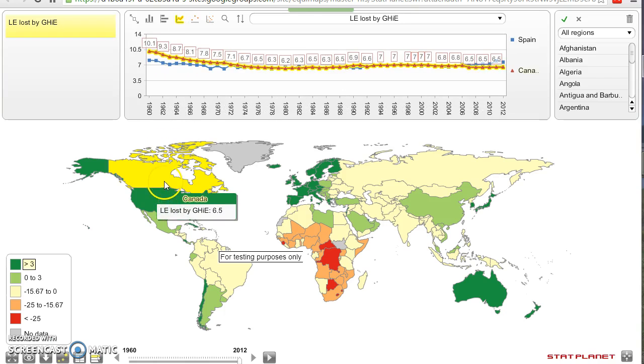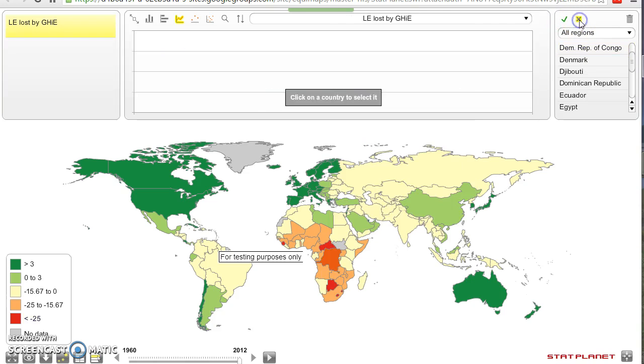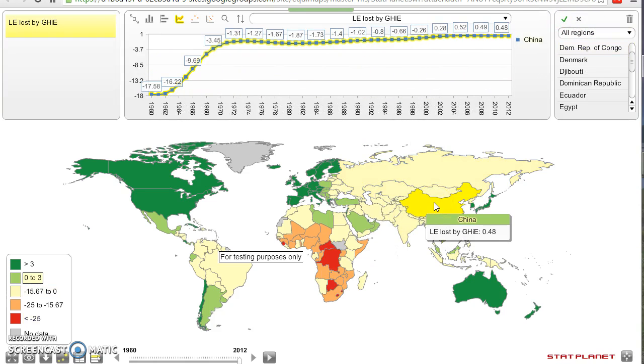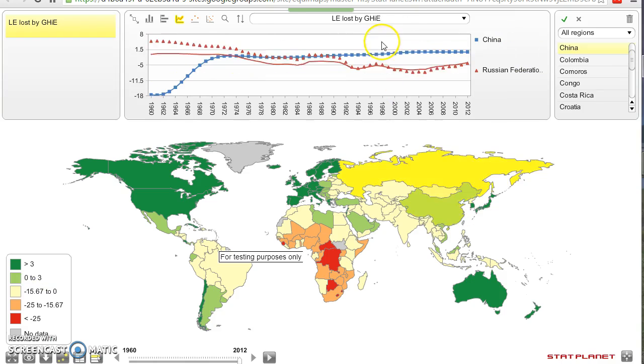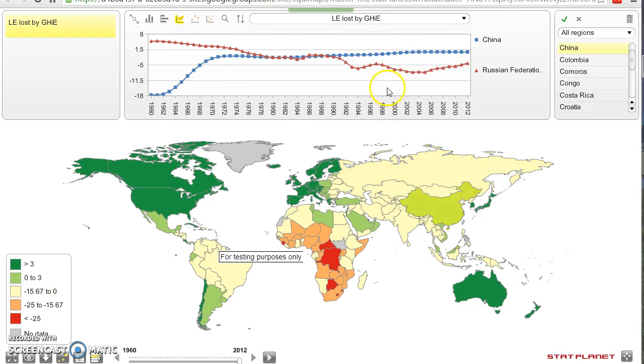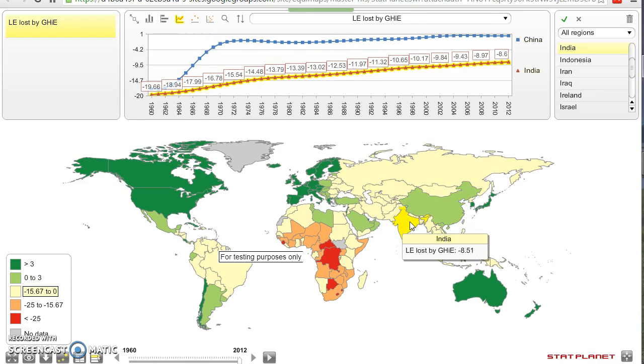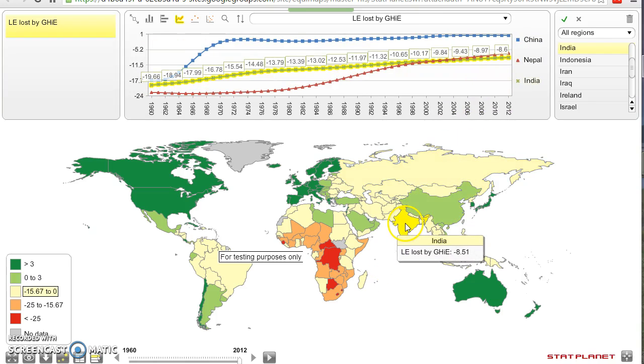You can pick any country and see how it's been evolving and see, for instance, what happened in Zaire. If you want to delete them, you do like that, choose any one. You see how China became negative after the 90s, so no longer losing life years. But if you compare it, for instance, you take China, but then you also take India, the two most populated countries in the world, you see how the difference looks.